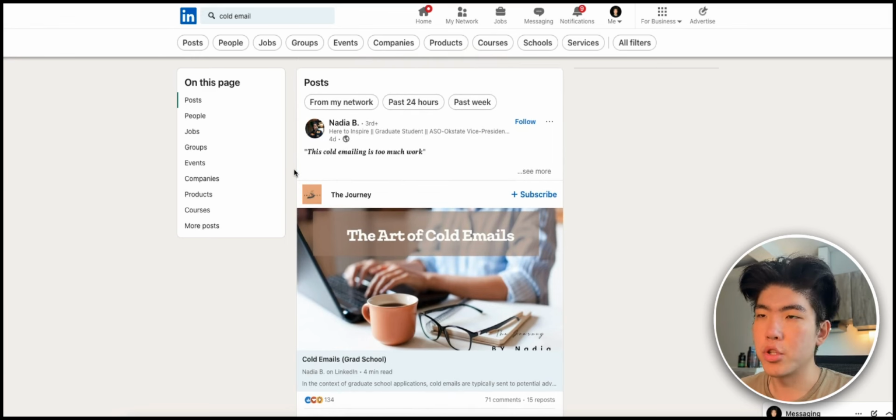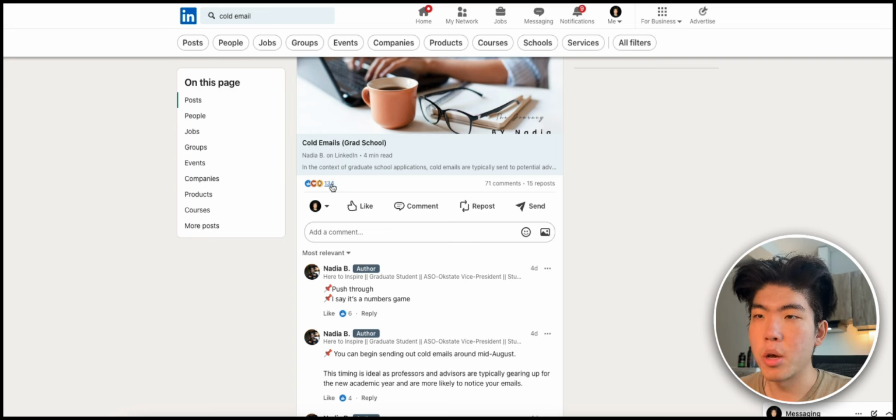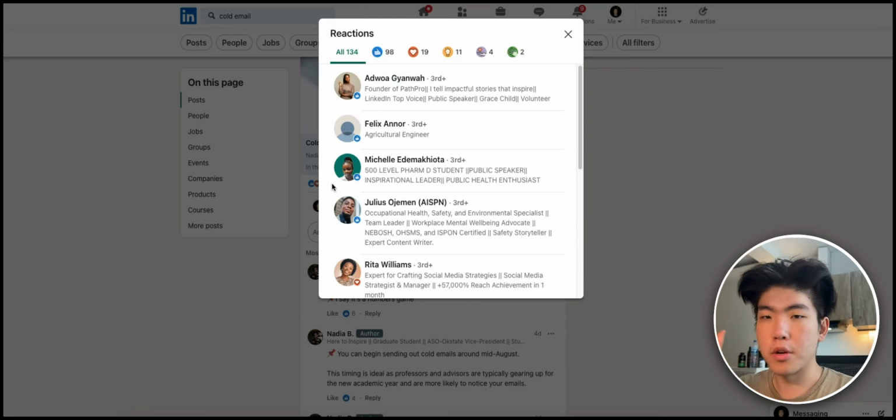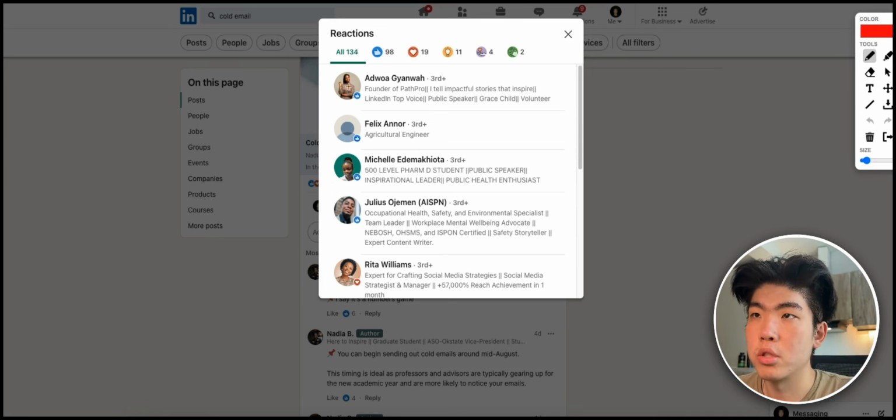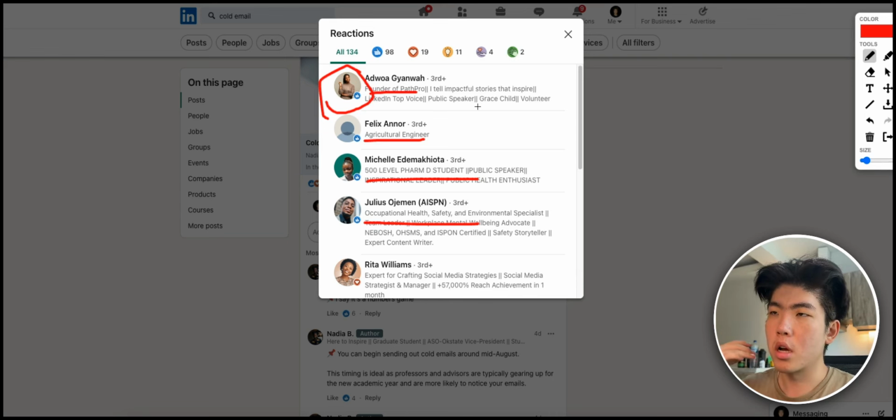So let's say I'm interested in starting a cold email product. So I would search cold email and then it would bring up all of the posts on LinkedIn. Here's the important part. What you want to do is go to the comments and go to the reaction section. When you open up the reaction section, this is different than other platforms, because on most other platforms you don't see the person's face plus their title. So what I mean by that is if you go to the reaction section, you'll see their picture plus their title. So all this is important information that will be used to come up with your idea.